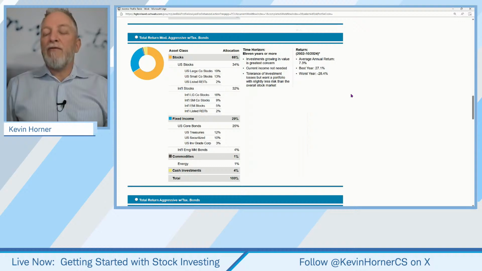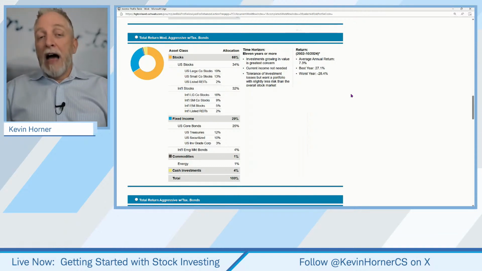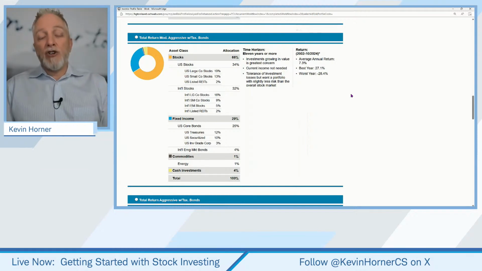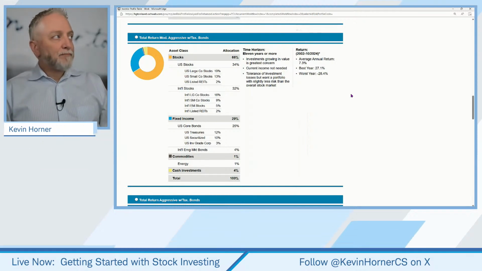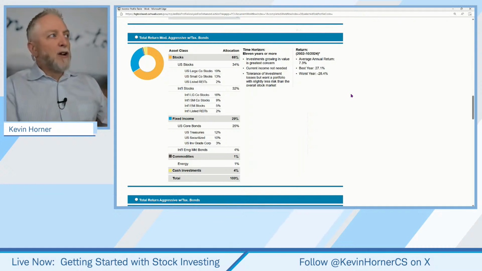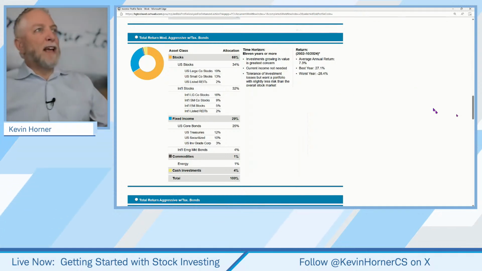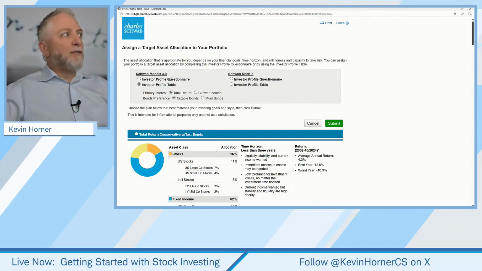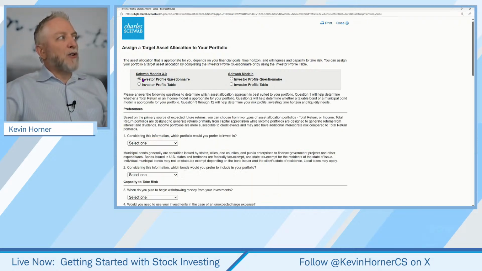That's one of the key factors. In fact, a very important factor is the amount of time. That can have a lot of impact in deciding just how aggressive you want to be. So, profile questionnaire, very basic, or excuse me, profile table, very basic. However, we could also do the investor questionnaire.